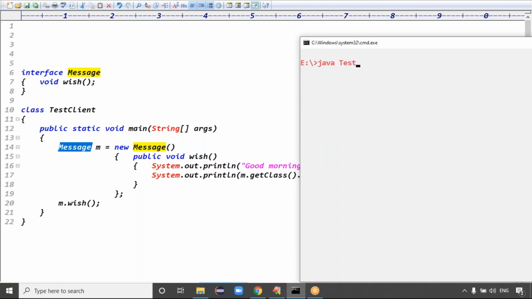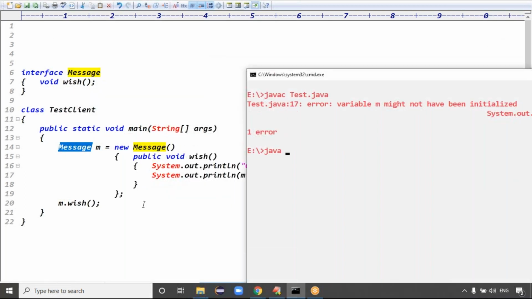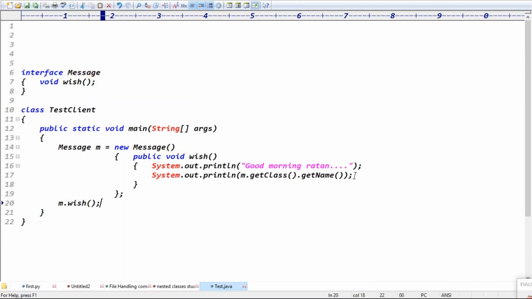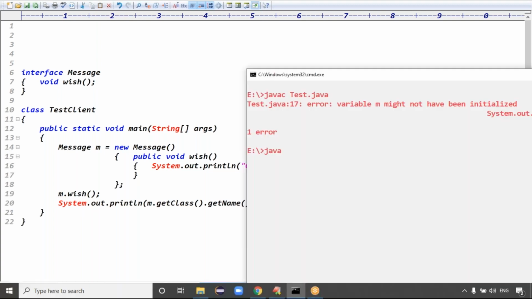So in that case, if we compile this code, the code is compiled fine. Then we have to execute which class here? We're seeing an error: variable m might not have been initialized. Do one thing, guys: I write the code after calling the method something like this. Now we can see the code is compiled fine. So java, the class is called TestClient, right?